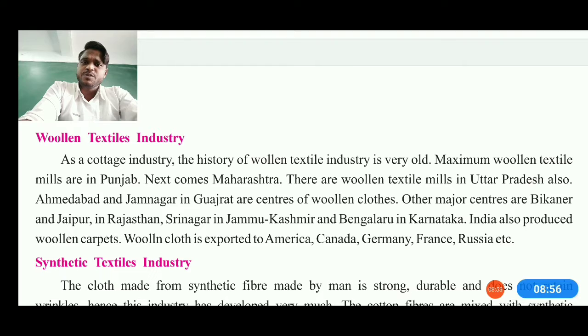See, wool is produced from animals like sheep, so people use these animals for getting wool. Woolen clothes are also exported to America, Canada, Germany, Russia, France, because the cold seasons or winters are heavier there, so they need our wool to protect themselves.